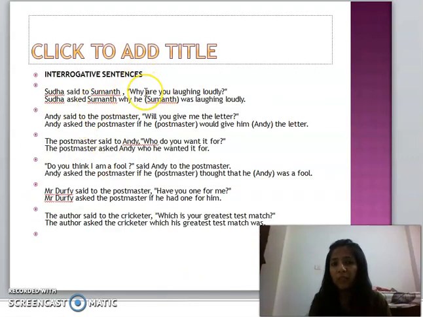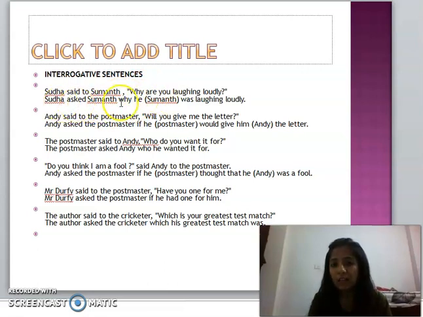I'll take WH words and helping verbs. So you can see, Sudha said to Suman, "Why are you laughing loudly?" We will remove the inverted commas. The WH word remains the same. Sudha said to Suman, why are you laughing loudly?